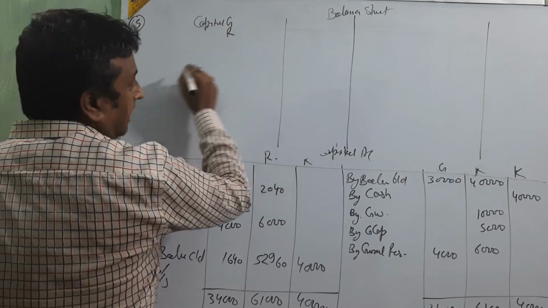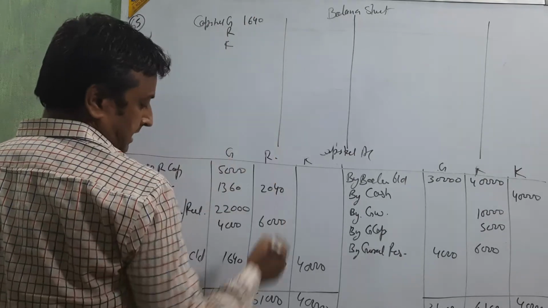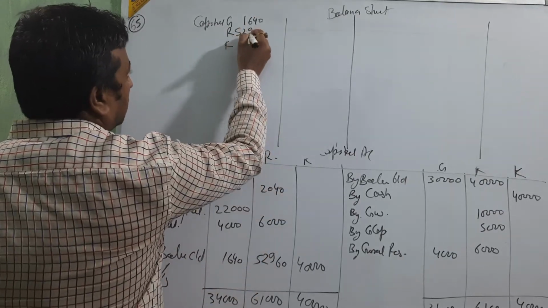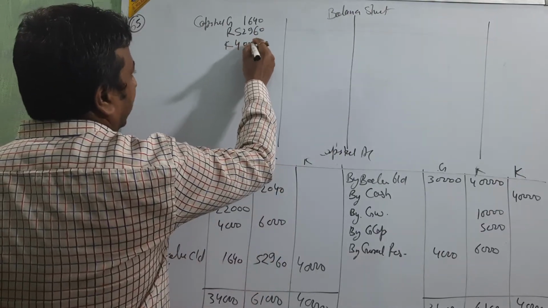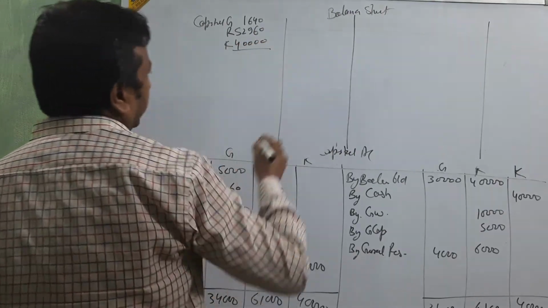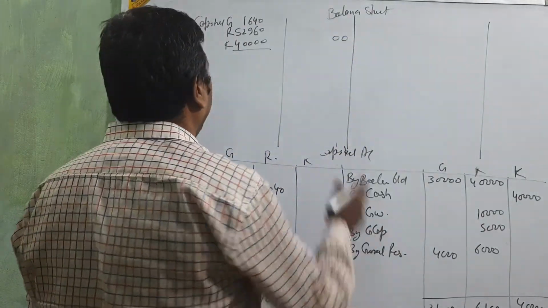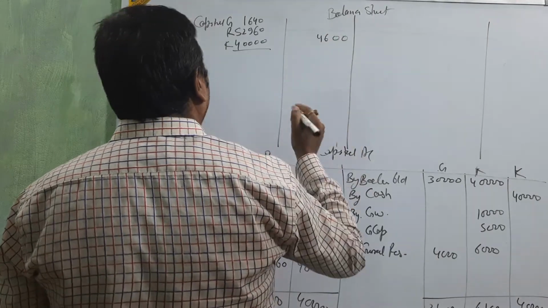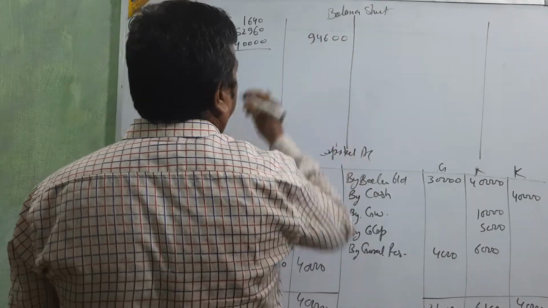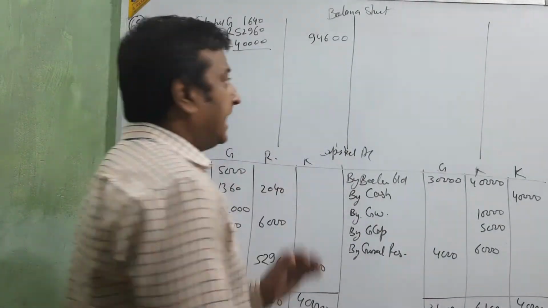G, R and K. G 1,640, R 52,960 and this 40,000. Okay, beta? Just totaling: 0 and then again 0, 1 remain. 10, 6, 1 remain. 4, nothing. 9. 94,640. 600. Okay, go for the cash.